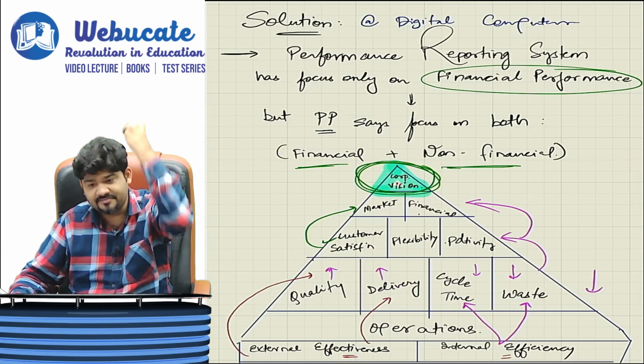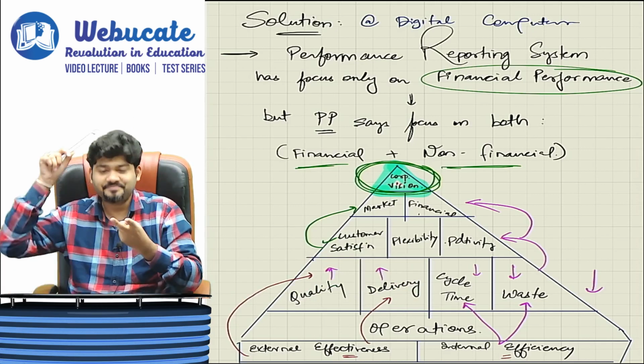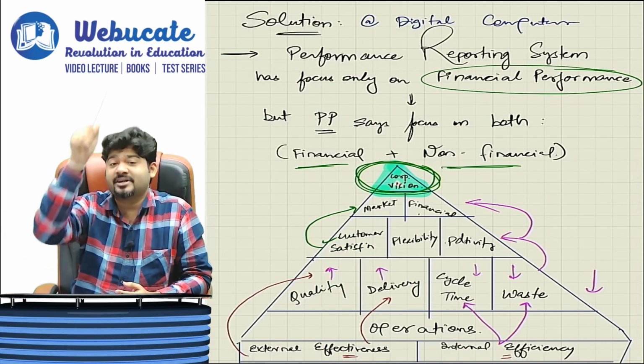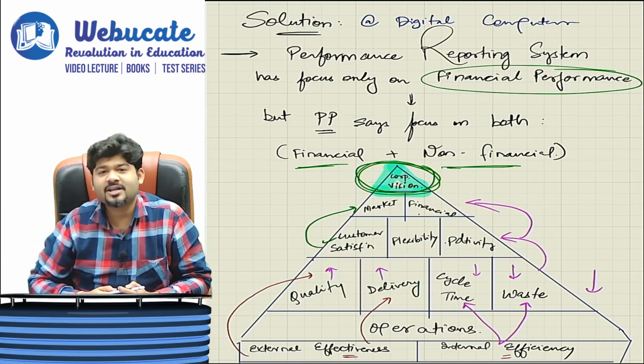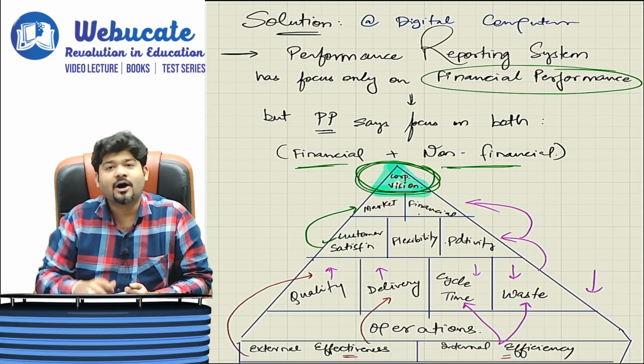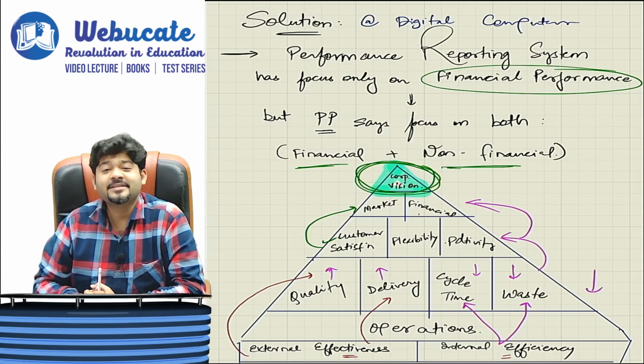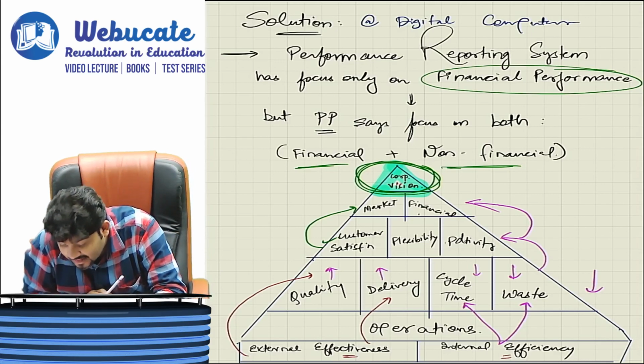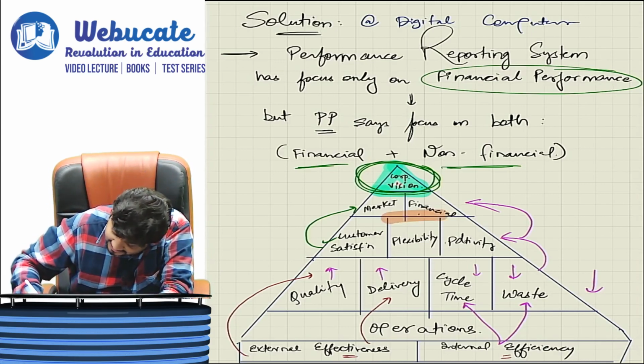So internal efficiency will improve. So cycle time and waste both have to reduce, which will result in high productivity, and will ensure that you are financially very sound. End of the day, reaching a corporate vision. And all of that has to be coupled with, remember, flexibility.